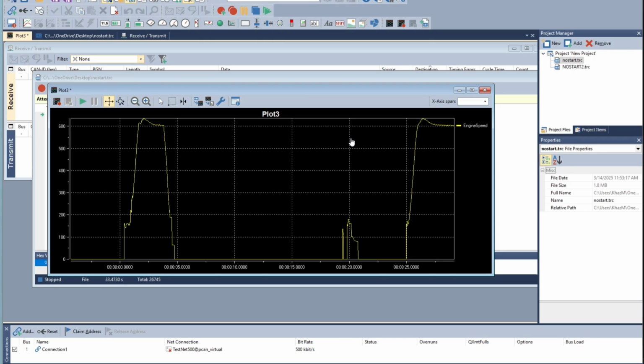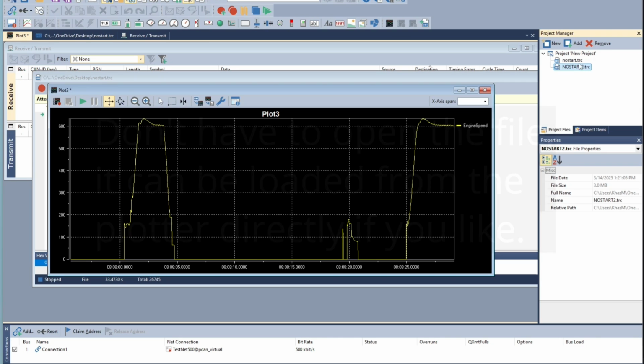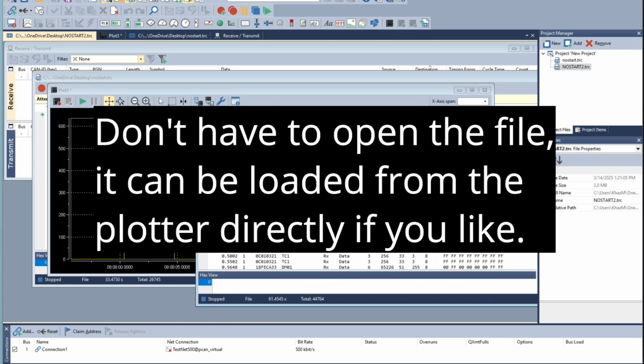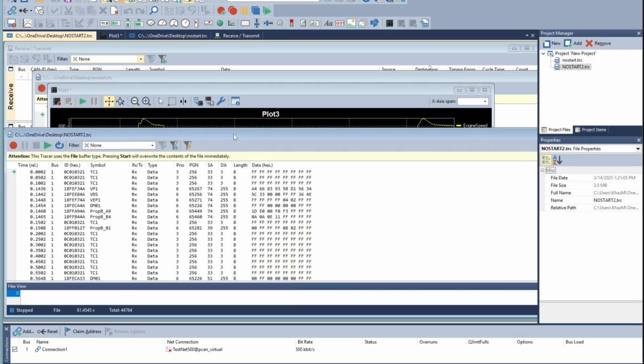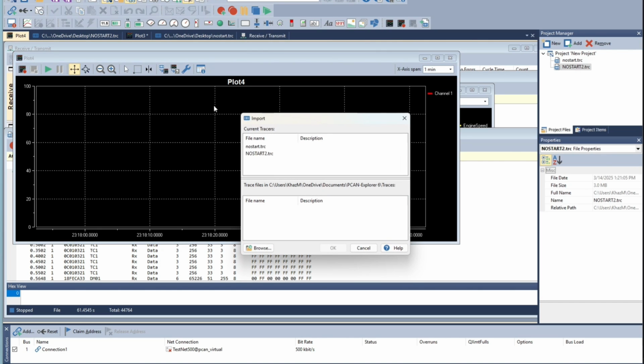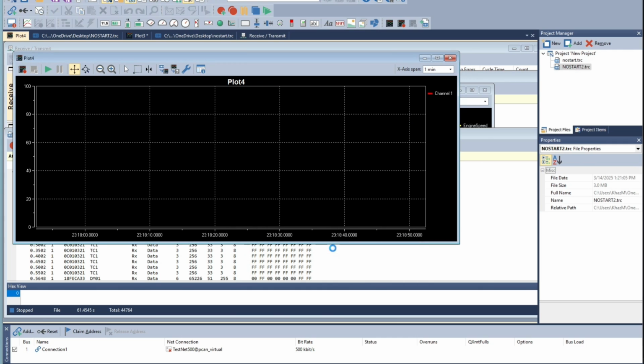However, after pushing the sensor in all the way, he took another trace, the no start 2 trace over here, which if I double click on that one, I can load that up into the program. And then from here, we can do another plot. So go up to plotter, and then I open the file here, import from tracer. And I have the option now to import no start 2. I can import either one of them. I'm going to do no start 2 to look at what happened after he fixed the sensor.